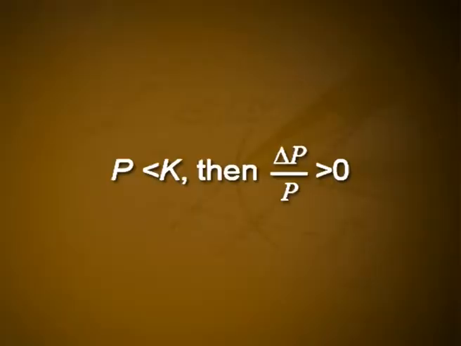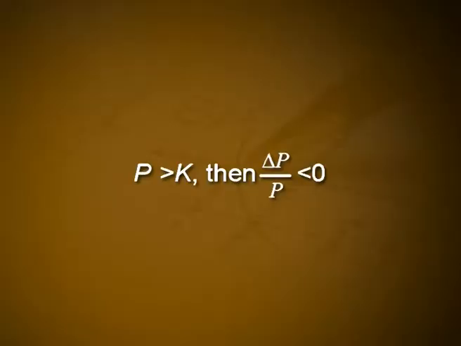First, if p is less than k, then delta p by p is greater than 0. With the positive per capita growth rate, the population will increase. On the other hand, if p is greater than k, then delta p by p is less than 0. With a negative per capita growth rate, the population will decrease. K is therefore called the carrying capacity of the environment because it represents the maximum number of individuals that can be supported over a long period.